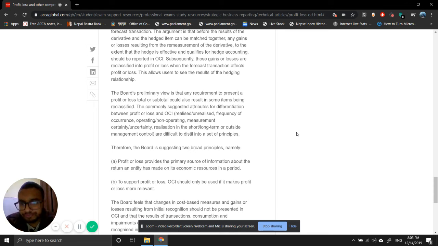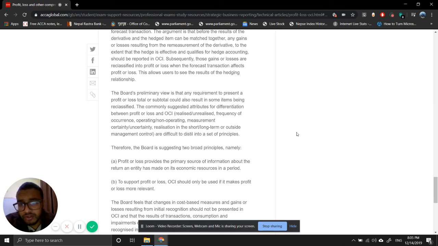If you are looking at fair value through OCI in the case of equity, you could say it's a long-term one, and it's unrealized as well. Then the frequency of occurrence might not be the same, so it's very hard to set a particular principle to say the frequency of occurrence must be there or whatever.